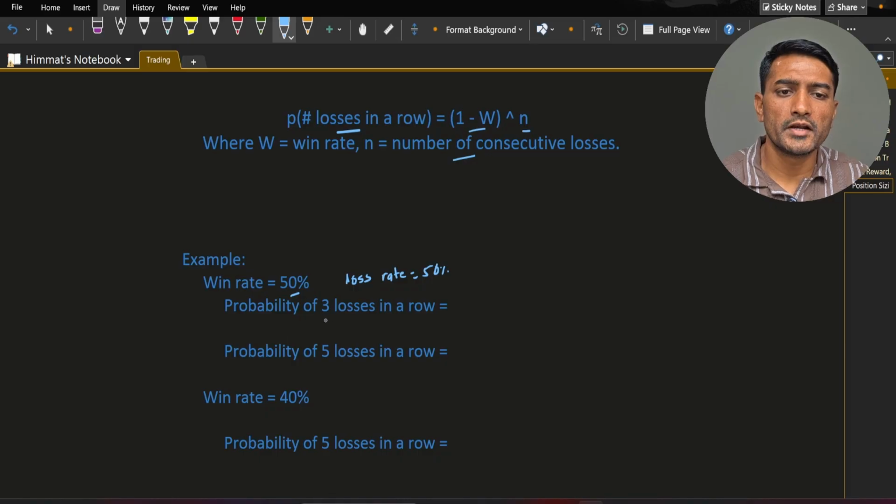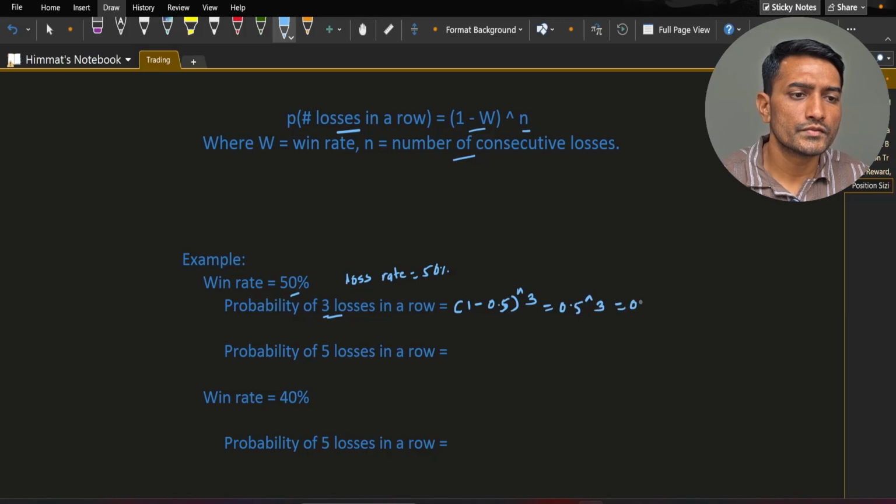The probability of 3 losses in a row, as per the formula, is 1 minus win rate, that is 0.5, to the power 3, because we are calculating for 3 losses. 0.5 to the power 3 is equal to 0.125, which is 12.5%. You can calculate this.